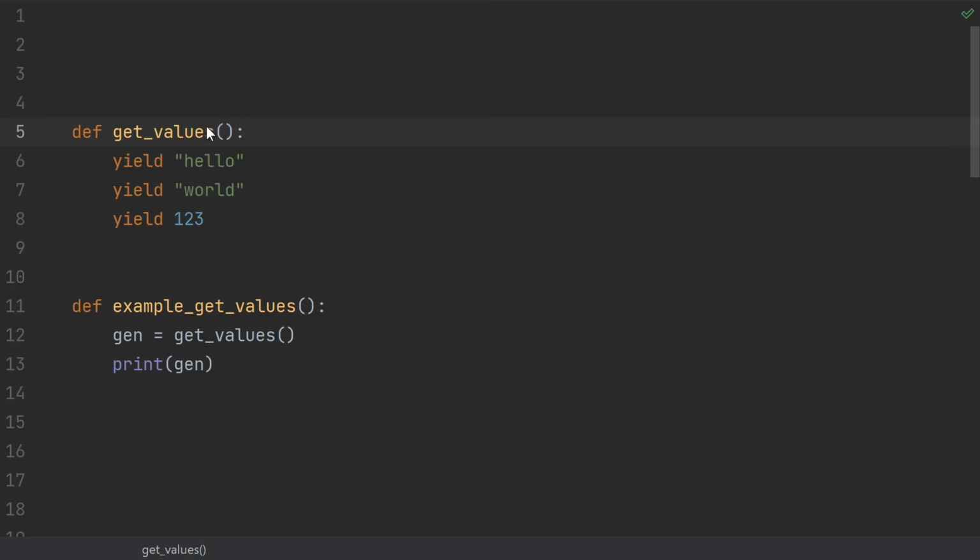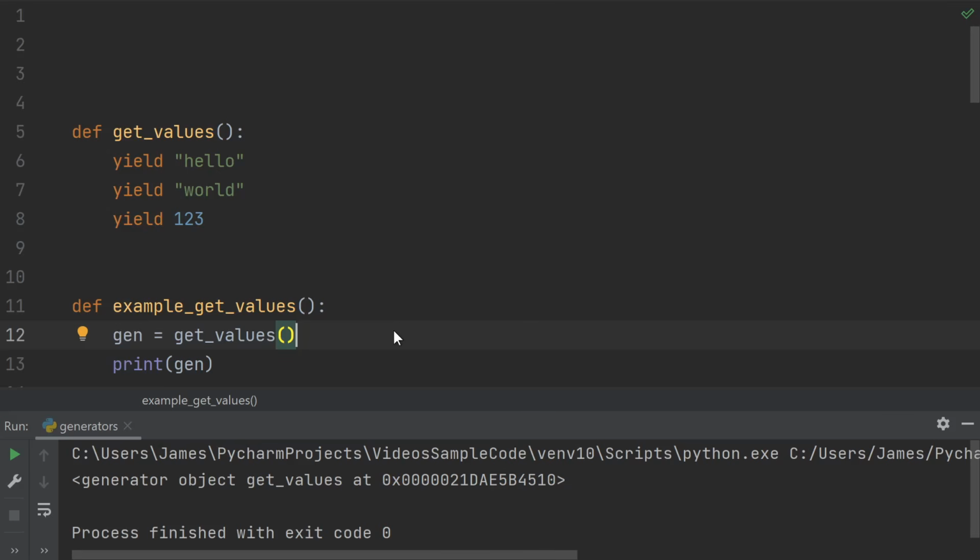The only thing different that makes this a generator is the presence of one of these yield statements somewhere in the body. Generators act like normal functions, except when you hit a yield statement, it pauses. Every time you pause, you can also yield a value, in this case hello, that becomes available to the caller. Unlike with functions, calling the generator doesn't run the generator.